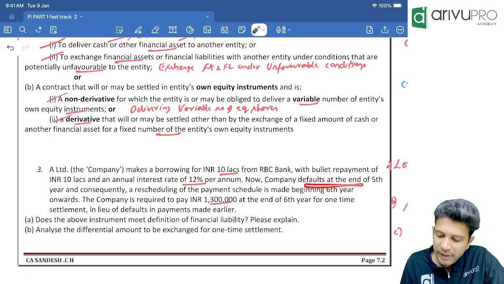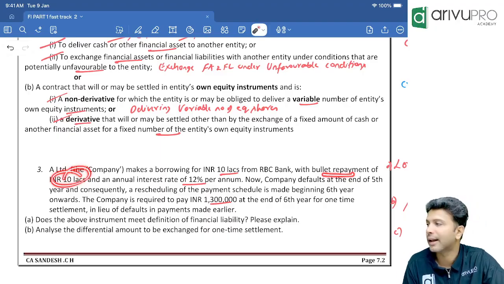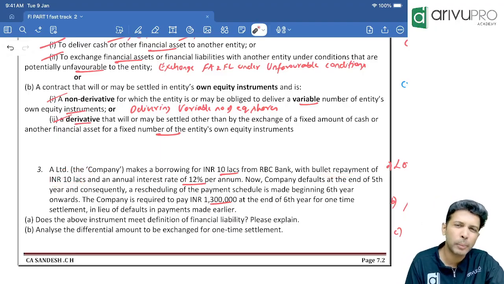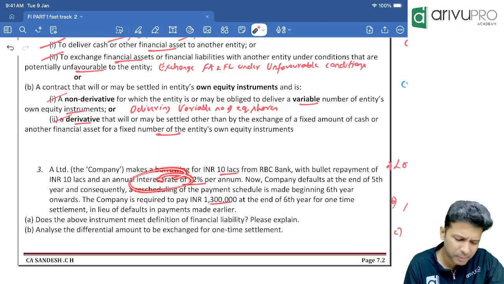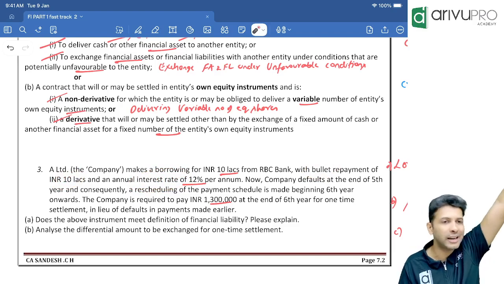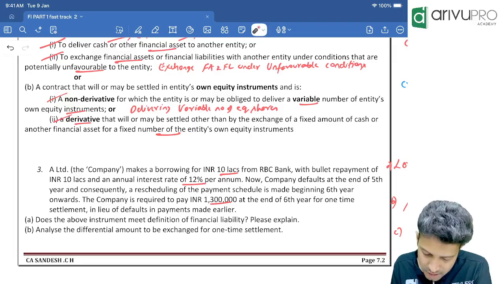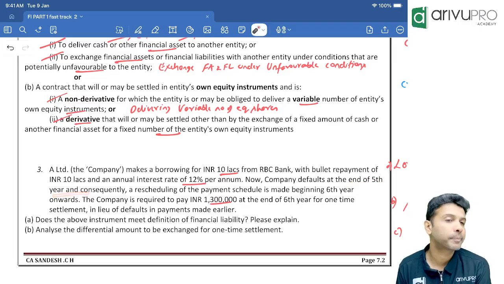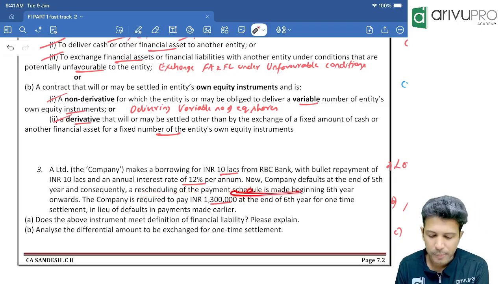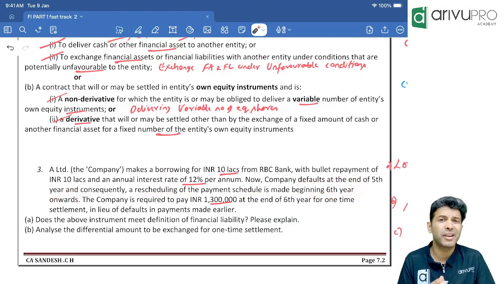Now the company defaults at the end of the 5th year. This is a bullet repayment of 10 lakh. Bullet repayment means the principal you will pay at the end, but interest you have to pay on an annual basis. Whatever principal you take, you are not repaying annually, you will repay at the end of the loan term. Maybe the loan term is 5 years. Now the company defaults at the end of the 5th year. Consequently, a rescheduling of the payment was made from the beginning of the 6th year onward. This we call debt restructuring.